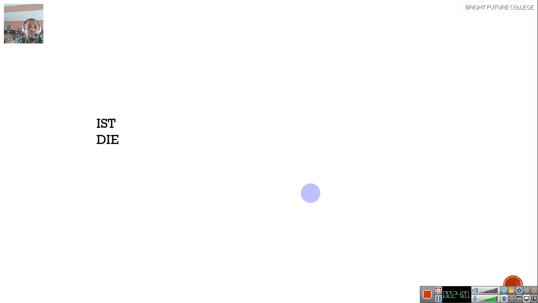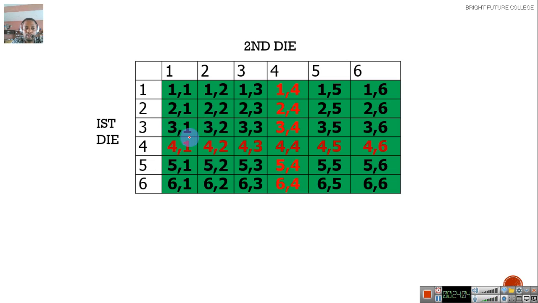Okay, let us present that in a tabular form. This is the table. This is the first die, numbered 1 to 6. This one is also numbered 1 to 6. And you pair the numbers. Pick 1, pair with 1. You have this, pair with 2, 3, 4, 5, 6. Now you pick 2, pair with 1: 2,1, 2,2, 2,3, 2,4, 2,5, till you get to 2,6. Pick 3: 3,1, 3,2, 3,3, 3,4, 3,5. You do that till you get to the end. 6 pair with 1, 6,1, pair with 2, 6,2. As in you pair the 2 dice.